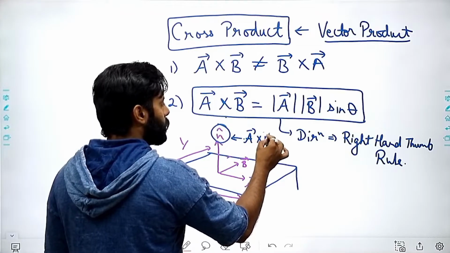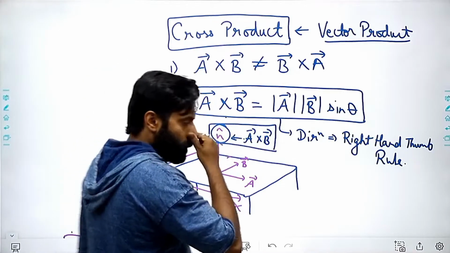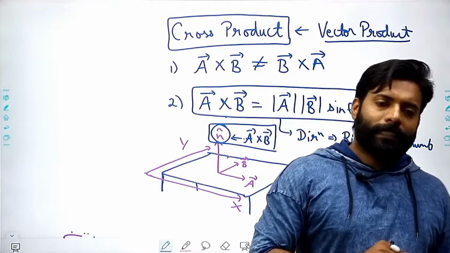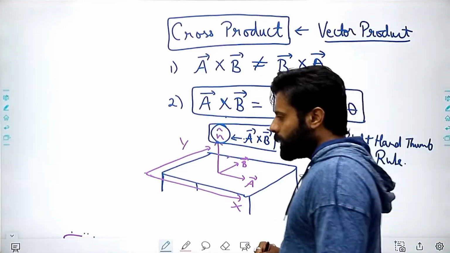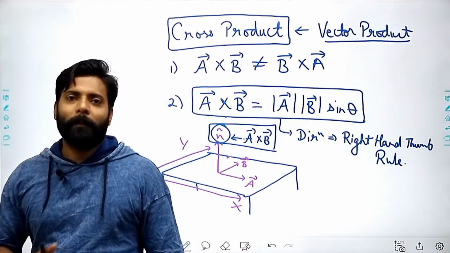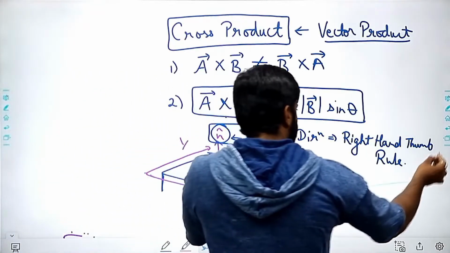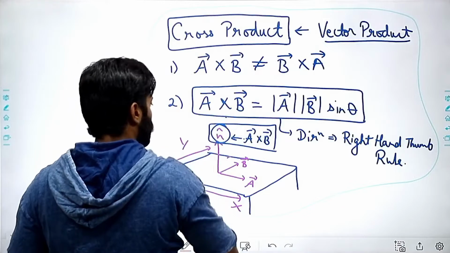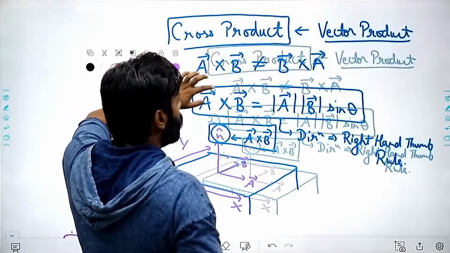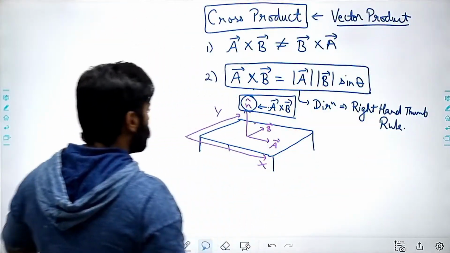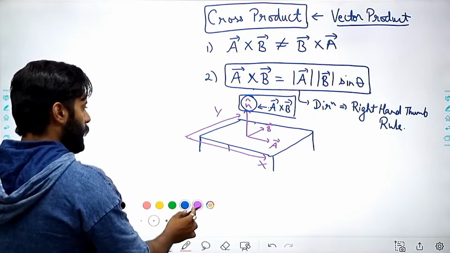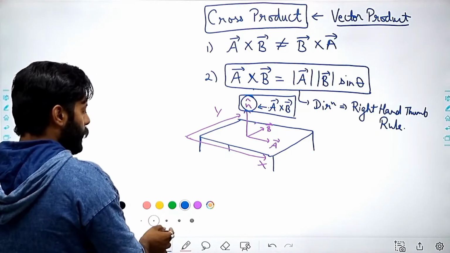Are you getting my point? That will be the direction of A cross B. This is very important because we were doing these things multiple times, right? So let me take one example so that these things will become more clear to you.